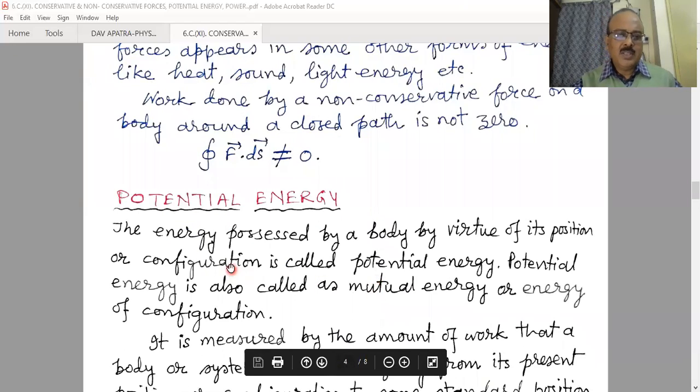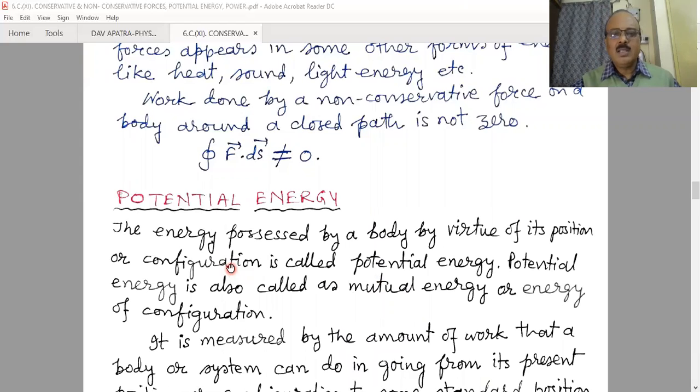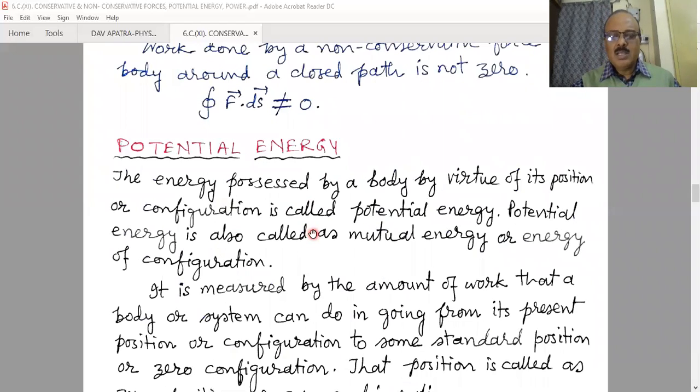Now our next topic in today's lesson is potential energy. Potential energy is a general term; there are different types of potential energy. The energy possessed by a body by virtue of its position or configuration is called potential energy. In our previous classes we learned about kinetic energy, the energy possessed by any object by virtue of its motion.